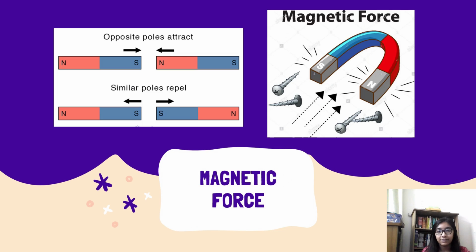Magnetic force is the attractive or repulsive interaction between magnets and magnetic objects. A magnet has two poles, the South Pole and the North Pole. Similar poles show repulsion, whereas opposite poles show attraction. Magnetic objects such as metals are always attracted towards magnets. Substances such as water, rubber, and plastic are non-magnetic and they are not attracted by magnets.